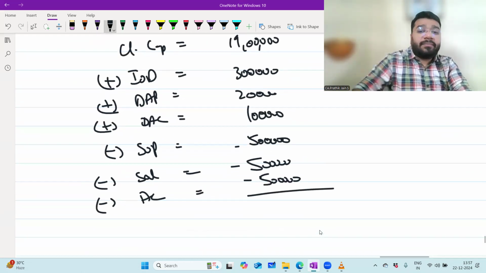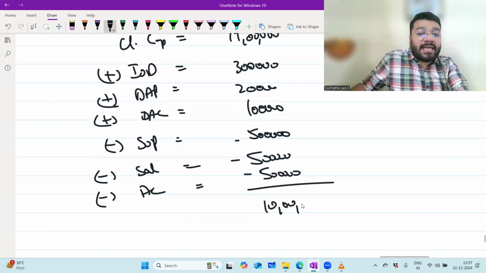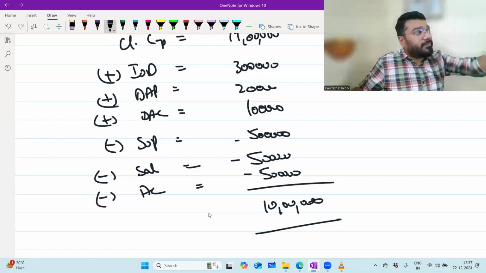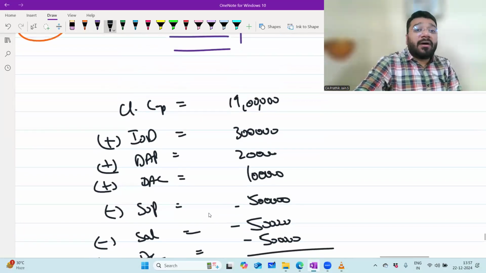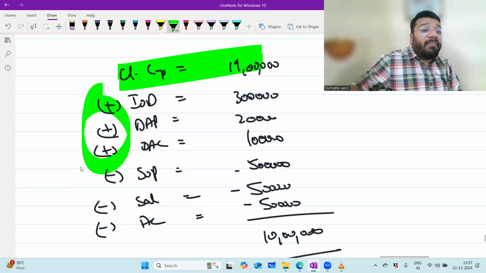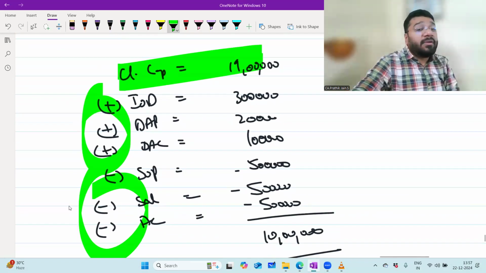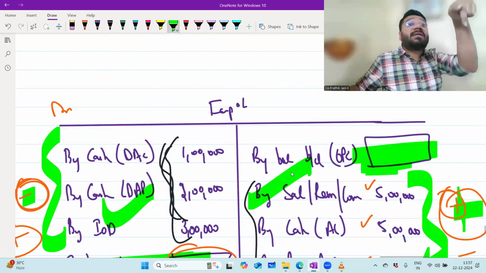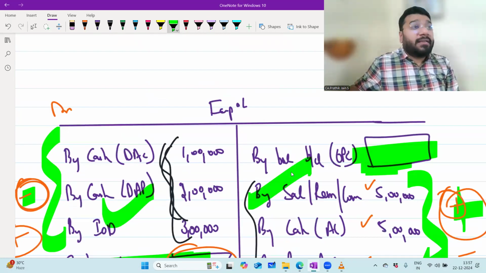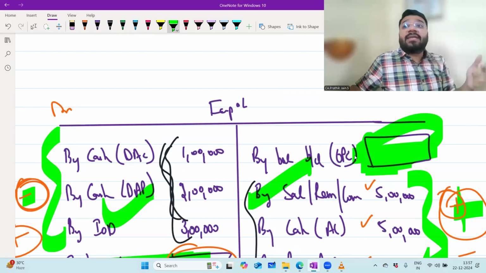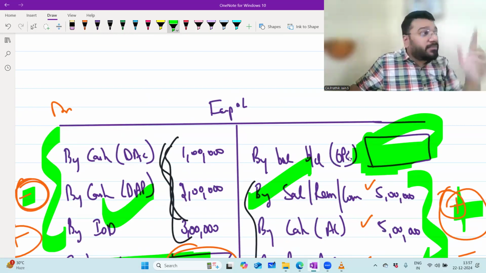So now what do you get? It will be 10 lakh rupees as the opening capital. Are you able to follow? Yes, sir. Always remember, with the closing capital, you will add and minus only those items which were considered earlier in the ledger, or which were added and subtracted earlier with the opening capital. While reversing it, you will reconsider only those items.